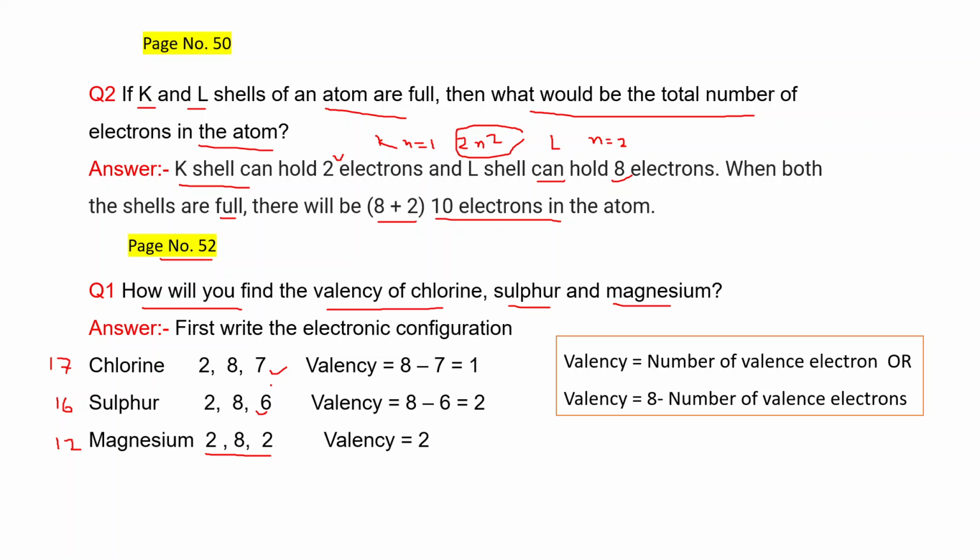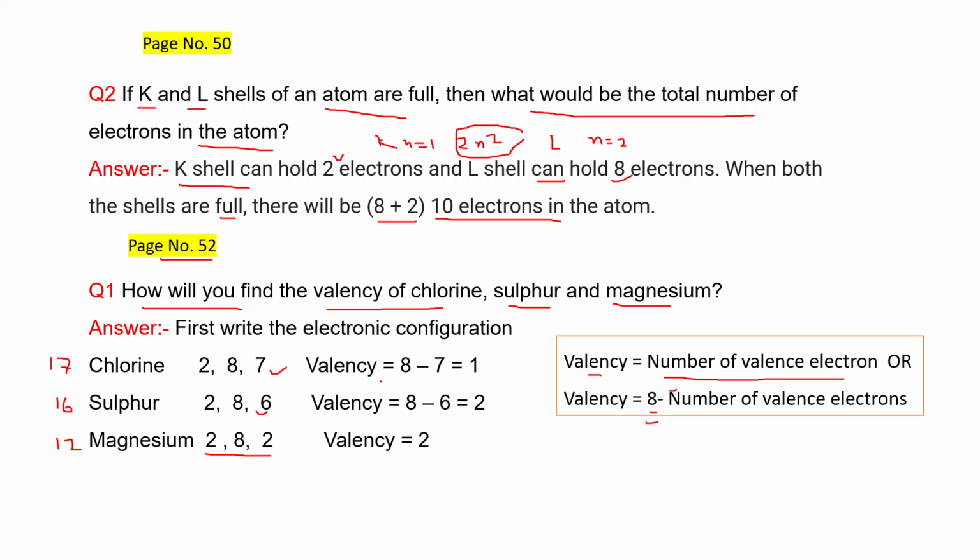Now, with the help of this electronic configuration, we can find out the valence electrons. And if we know the valence electrons, we can find out the valency. Valency is equal to the number of valence electrons, or 8 minus the number of valence electrons. If there are 4 electrons or less, then valency will be equal to the number of valence electrons. If electrons are more than 4 in the valence shell, then we use this formula, 8 minus the number of valence electrons.